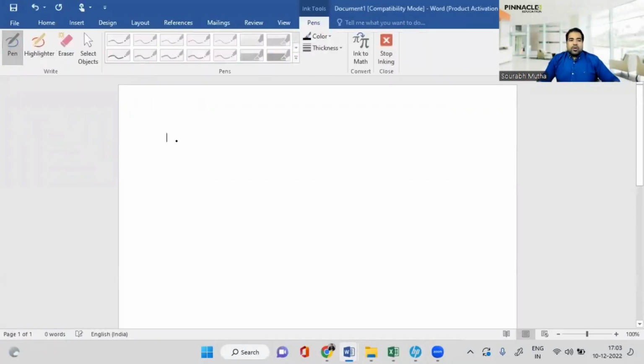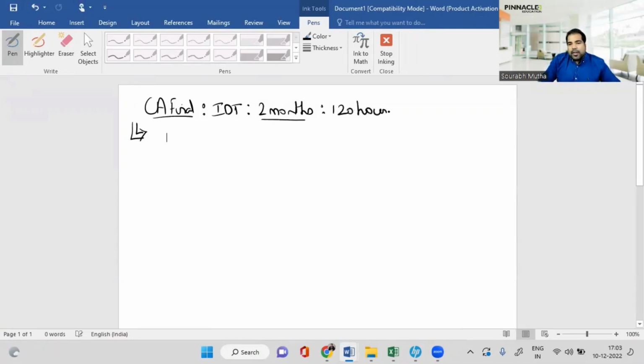Very simple approach. First is, whenever we look at CA final IDT, there are not too many people who finish the entire CA final IDT in about 2 months. So yes, just 2 months, 7 to 10 in the morning, you have to be here. And the more you're here, the more regular you are, the better you are. So it's just about 2 months, roughly about 120 hours is what it takes for us to successfully complete the entire CA final IDT. And guys, I'm in no hurry. So hence, when I teach also, when I revise also, I'm in absolutely no hurry.